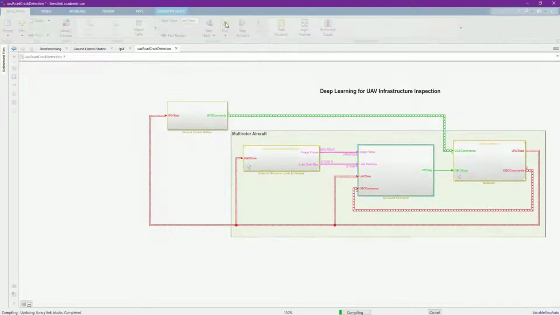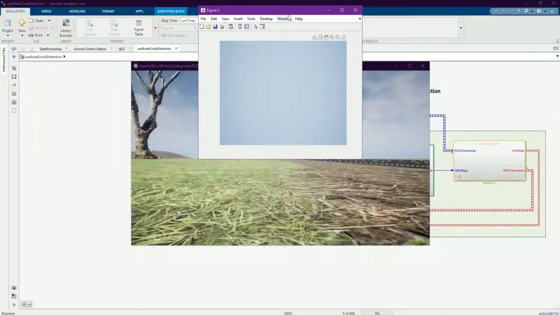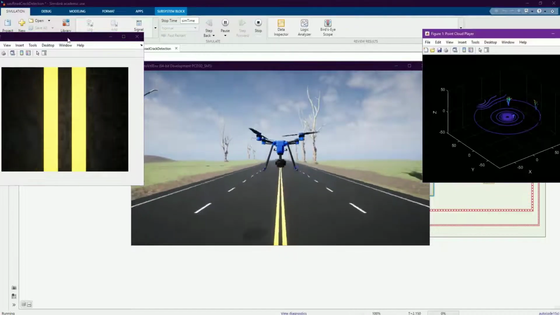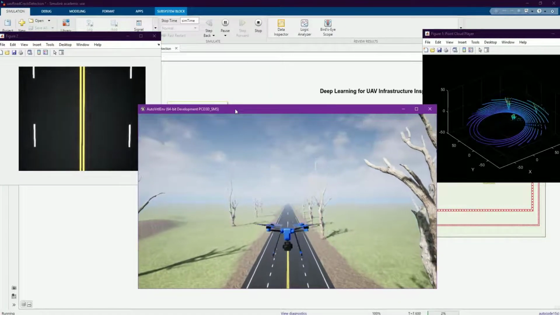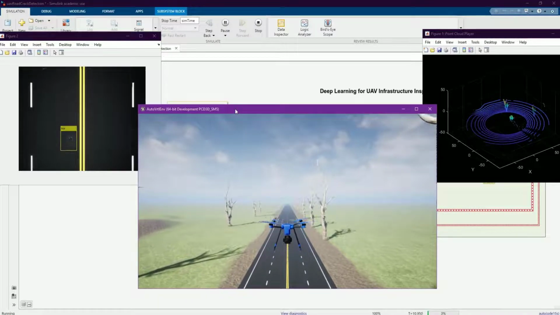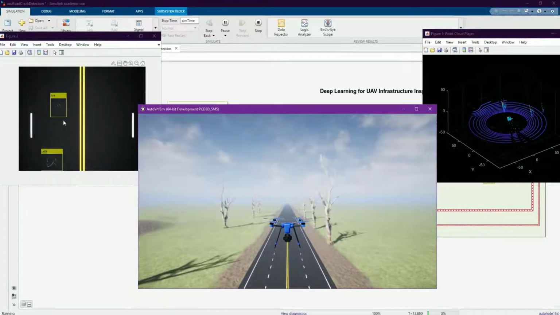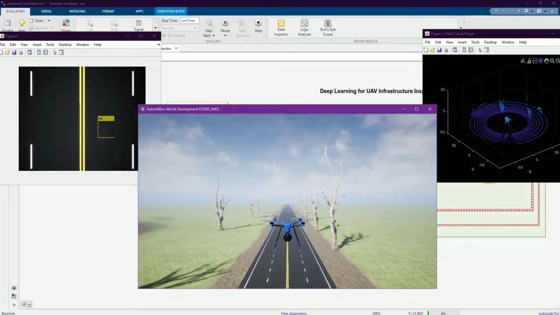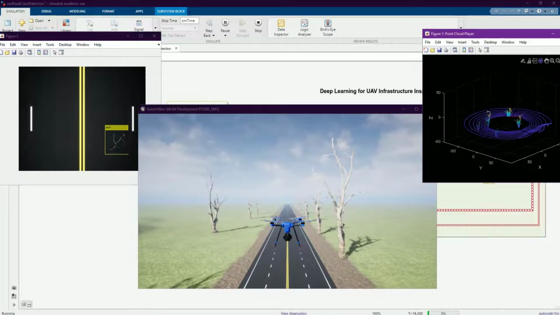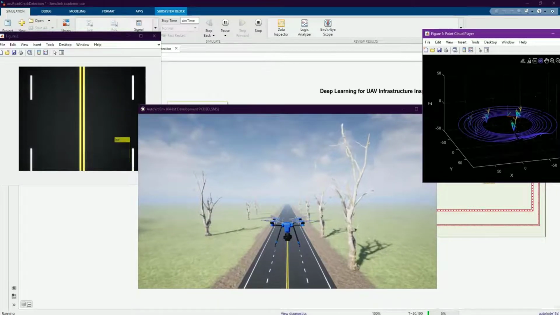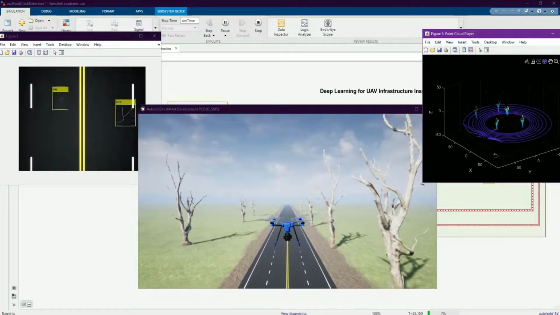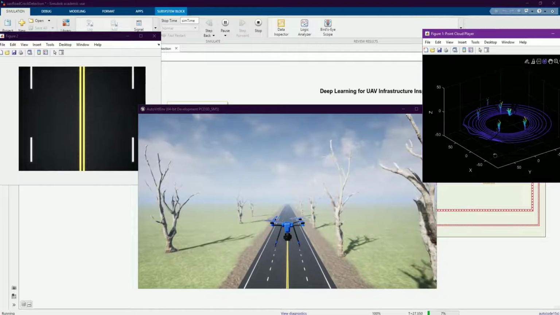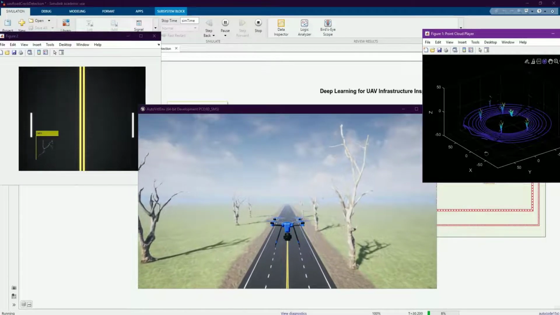Now run the simulation. Wait for the model to compile, then the application will start to run. There you can see the virtual environment where the drone moves to the target point through the UAV path manager waypoint follower algorithm. Then real-time LiDAR data is visualized, and the camera mounted on the drone collects the real-time feed sent to MATLAB for crack and hole detection. MATLAB detects the cracks and holes and marks them. Great!